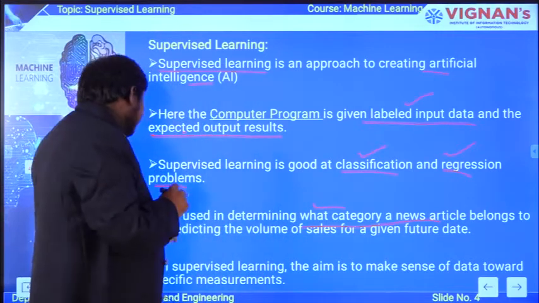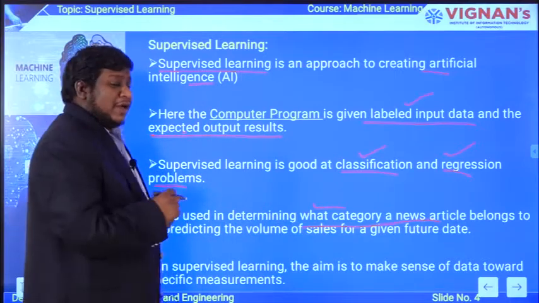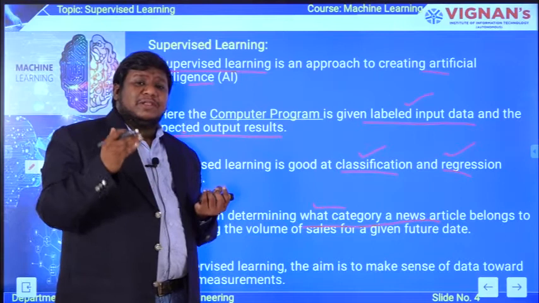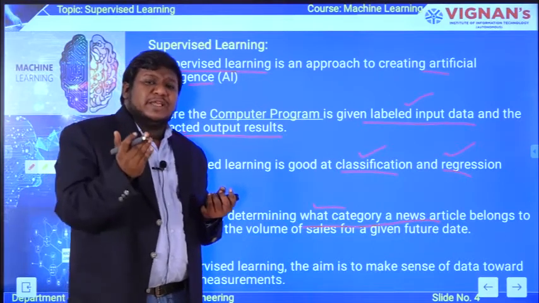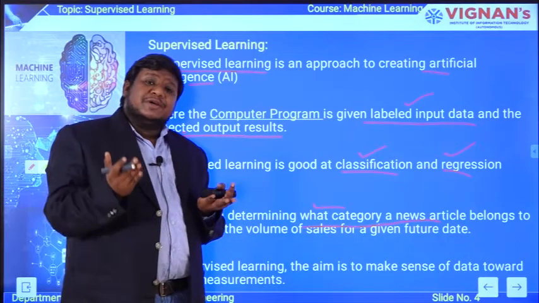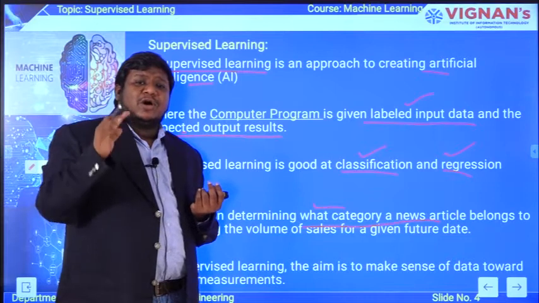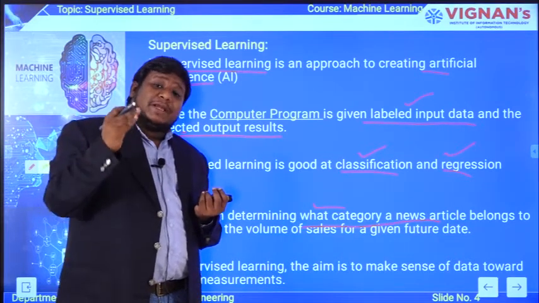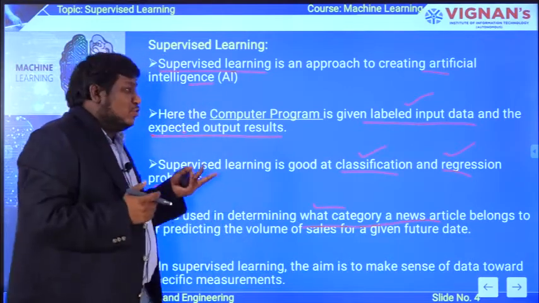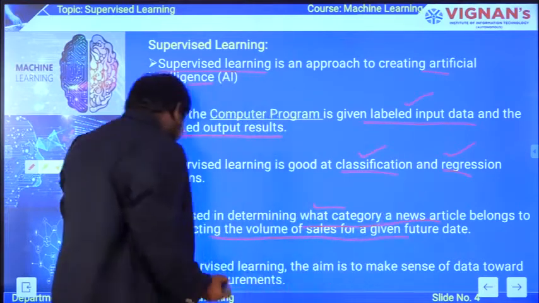The other thing is predicting the volume of sales for a given future date. Suppose you are launching a product, you can estimate what the sales for this product will be after 1 year, based on the previous data or based on similar items which were launched earlier. By analyzing such data, you can predict the cost of a product, what the price or market value of that product will be after 1 year, by using these supervised learning machine techniques. So this is the second point.